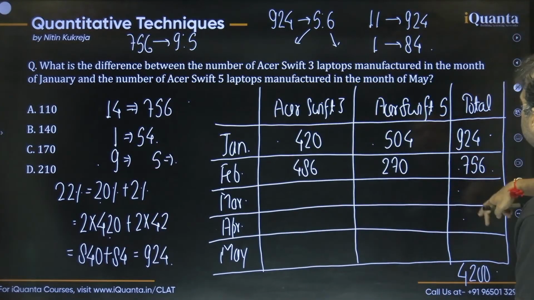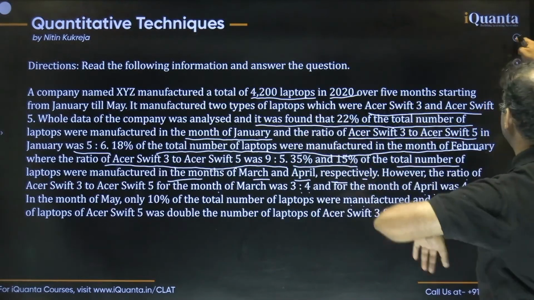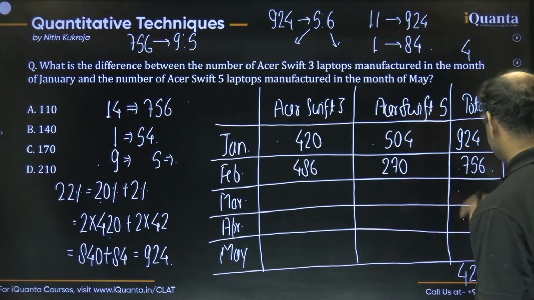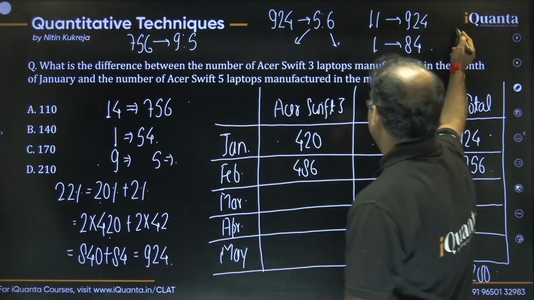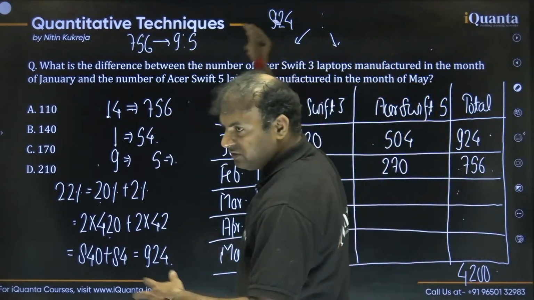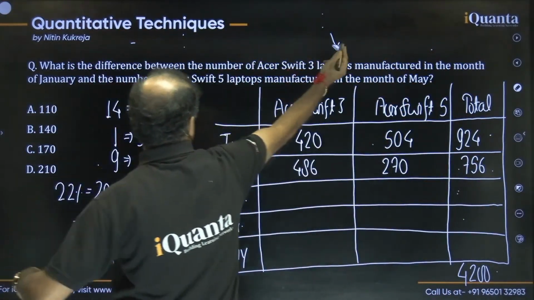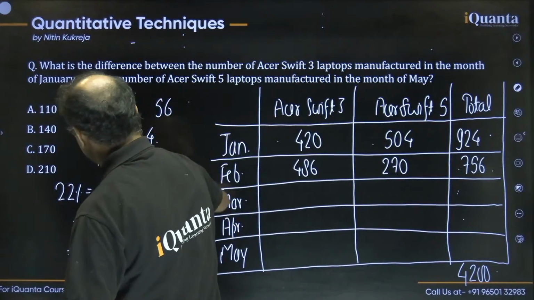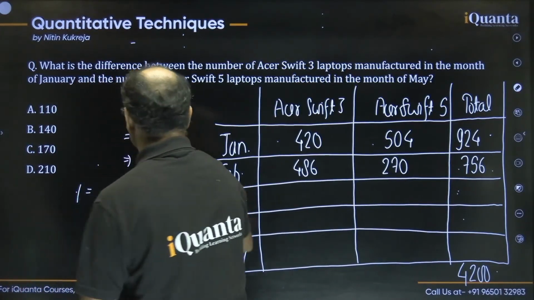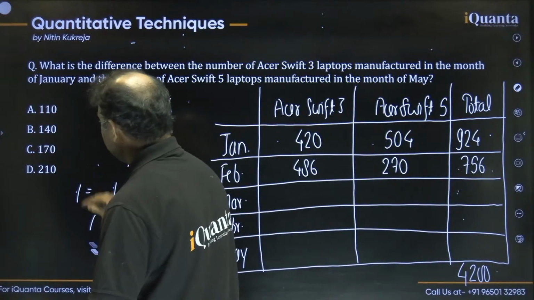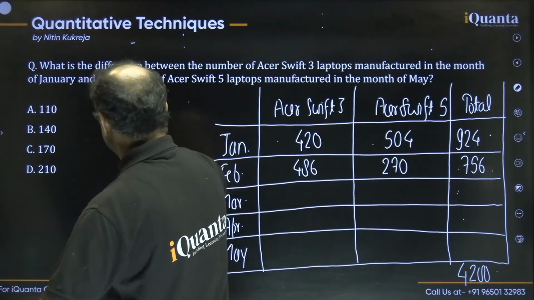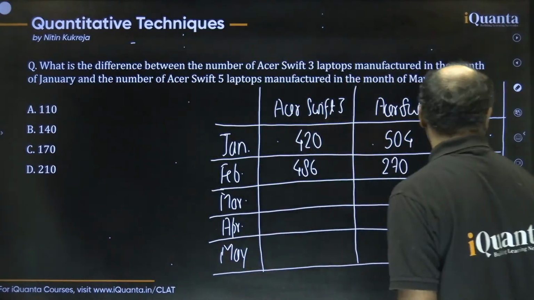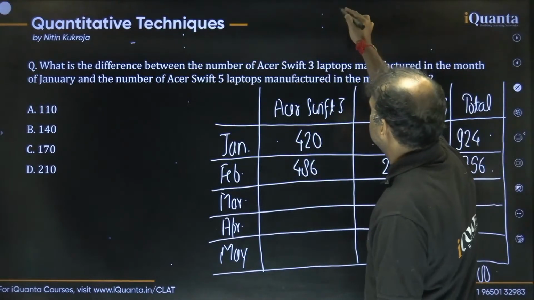How do we calculate 35% and 15%? That's easy. Remember guys, the total laptops were 4200, it's written here already. So 35% of 4200 should be how much? We can say 35% as 30 plus 5. 30% we can say as 3 into 10%, simple. 10% of 4200 is 420. So 420 times 3 is 1260, right guys, 1260. So 30% should be 1260.